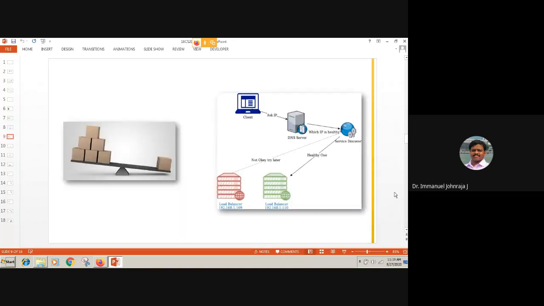Hence, we need load balancing, right? How does it do the load balancing? A small depiction on the right-hand side. Due to an issue with my laptop, I could not put it in full screen where you can see the animation, but let me troubleshoot it shortly so that I can give you a perfect picture. So this is my client. I ask for the IP address from the domain name system. It's a DNS server. I use the nslookup command, or maybe my browser is looking for the IP address.